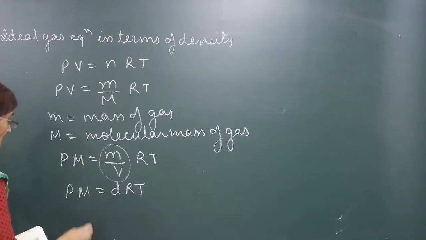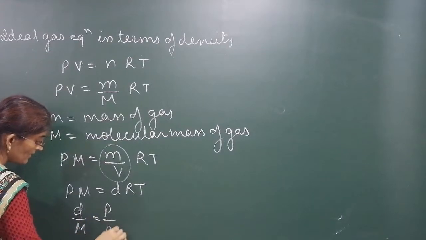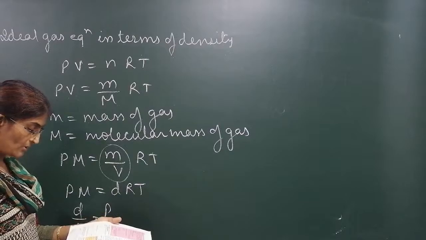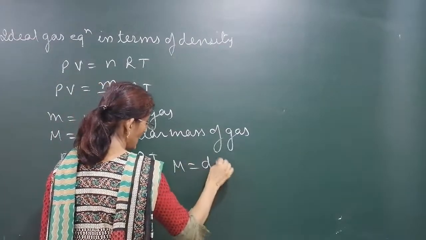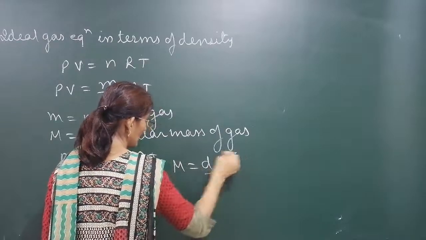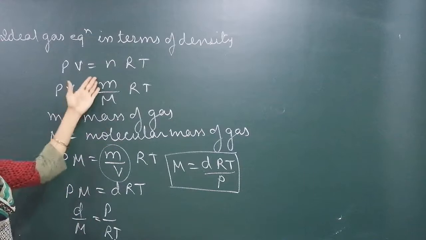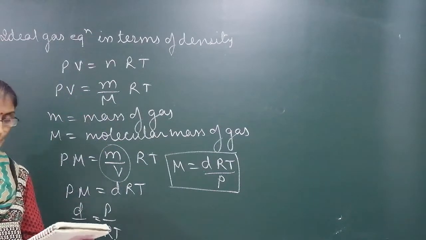Or we can write d by M is equal to P by RT. You can rearrange it in any way. Or we can also write M is equal to dRT by P. These are the relations we will use in solving numericals. So the ideal gas equation can also be related to the density of the gas.